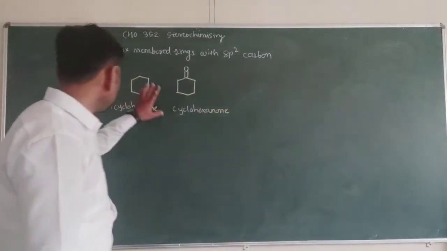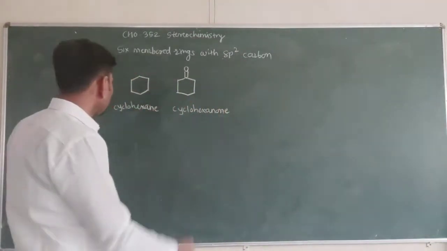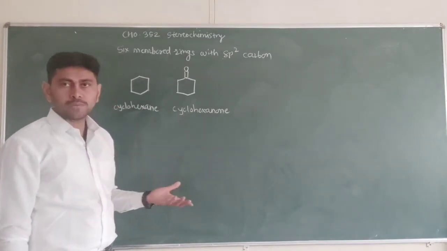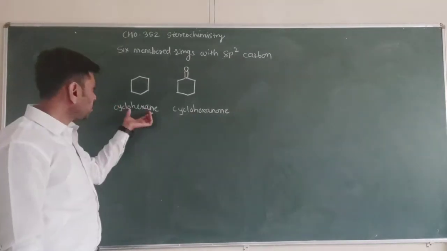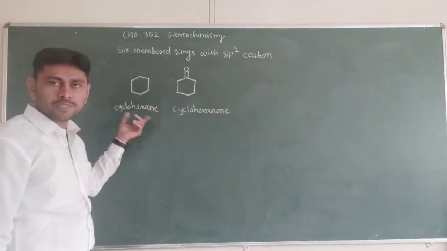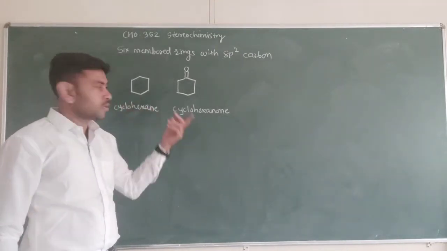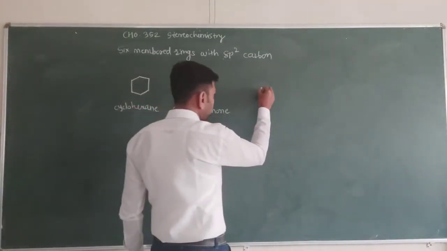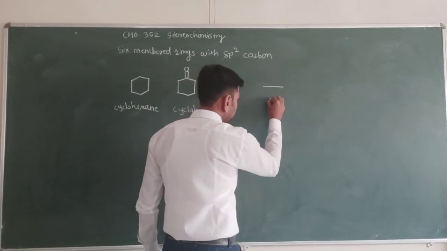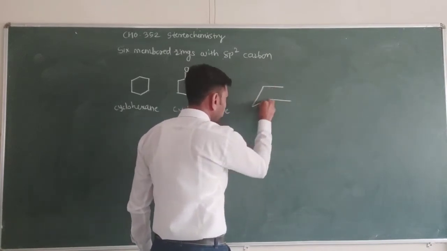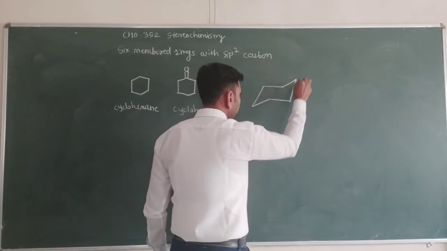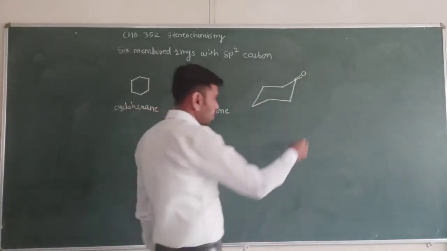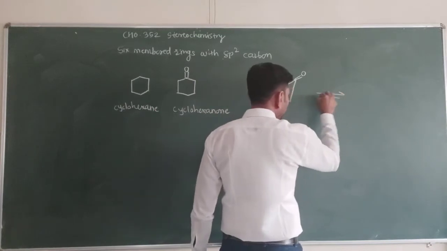Okay, so we know that cyclohexane's most stable form is the chair conformation. It always exists in chair conformations rather than the boat conformation. Here it also exists in chair conformation. So which chair conformations are there? See the chair conformation: this chair conformation is there where this carbonyl group is situated in this way, or it may be in the flipping position.